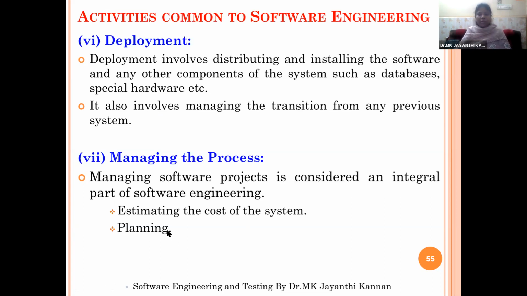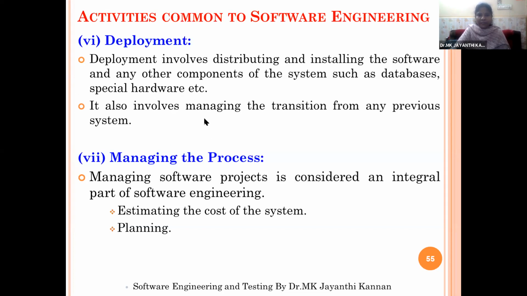So the managing is nothing but, say if the project is created within 1 year, first month what we are going to do, how much time we are going to spend for requirements process, how much time for design, 1 month for design, and third month for coding, fourth month for testing, fifth month for deployment. Then we will create the reports and other things. After 3 months we will get the feedback and we will upgrade the system according to the feedback.